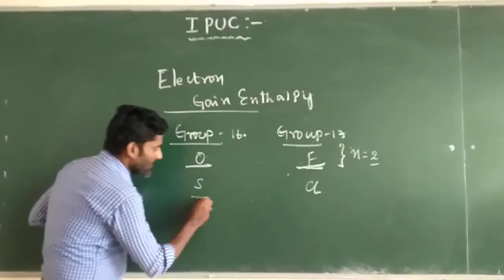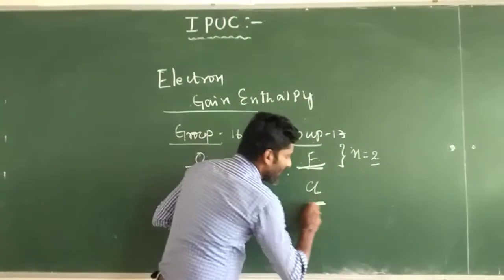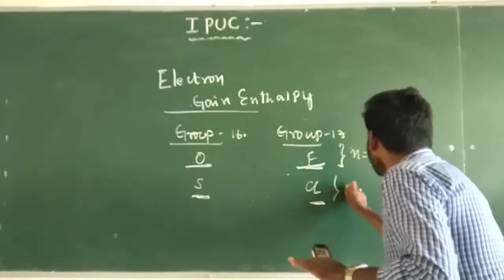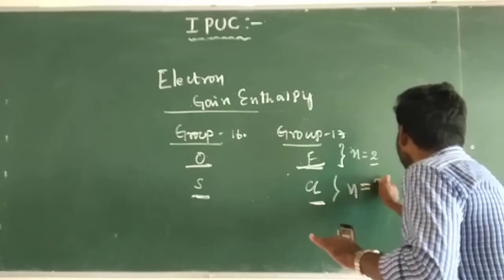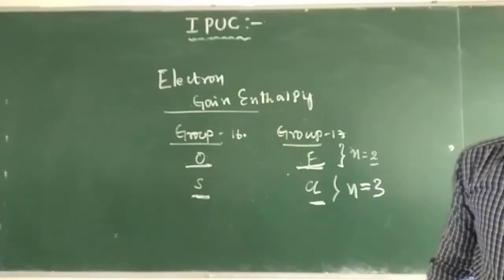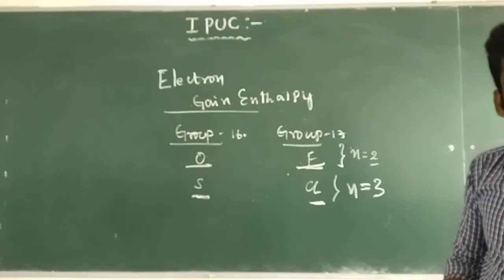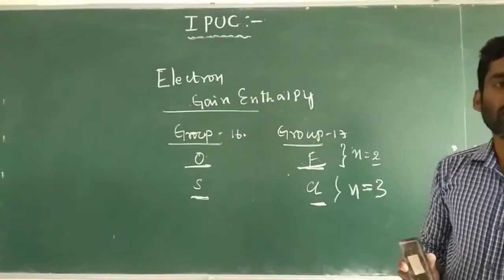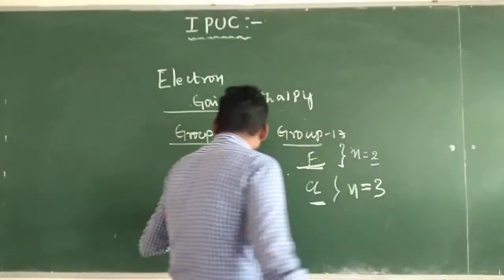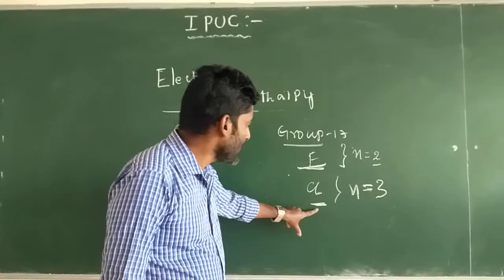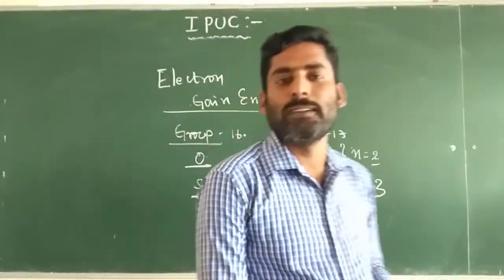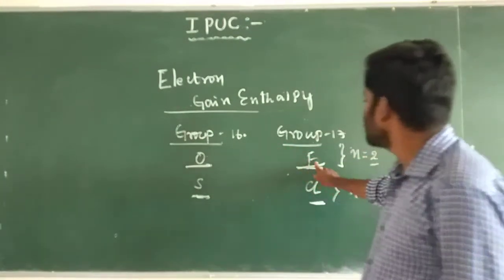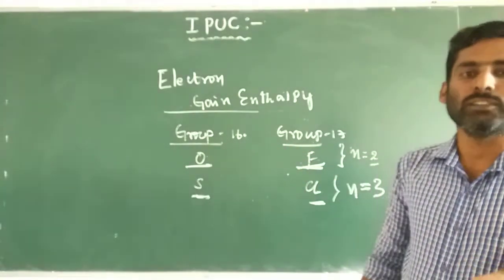In sulfur and chlorine, the added electron goes to the next higher principal quantum number level, n equals 3, where the electron experiences very little repulsion. So for sulfur and chlorine, the electron gain enthalpy becomes more negative compared to oxygen and fluorine of the respective groups.